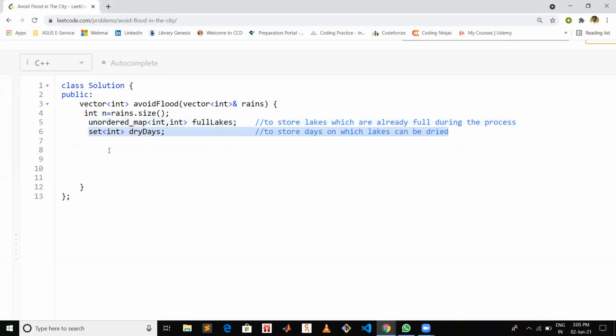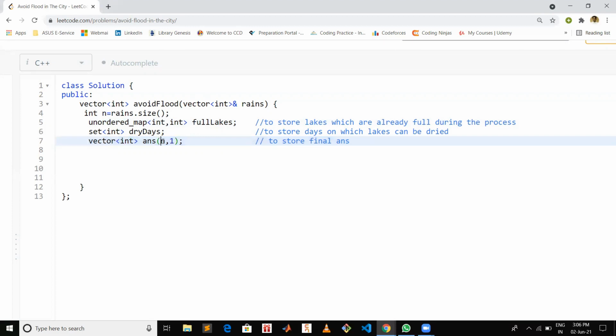And I will be maintaining a set of dry days, in which whenever I encounter a zero in the rains array, I will just put that index, that day, in my dry days set, so that I can see if there is a day on which I can dry some particular lake. All right. Now I will maintain another vector answer to store my final answer.